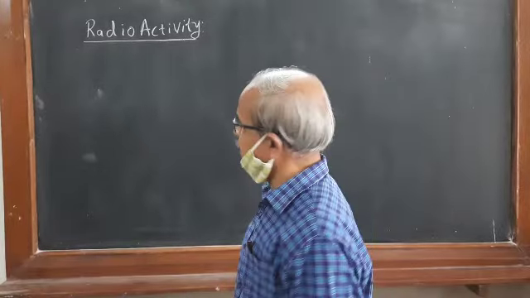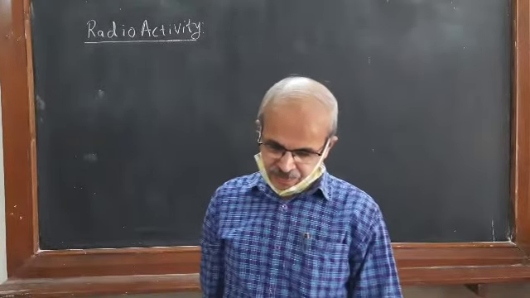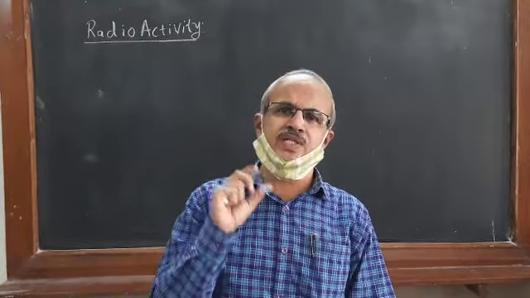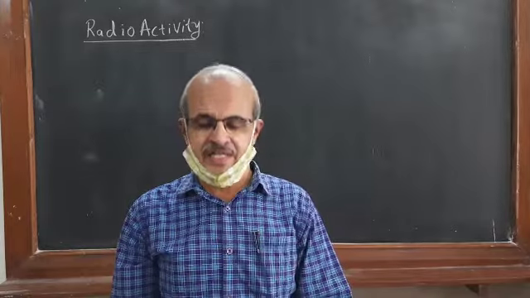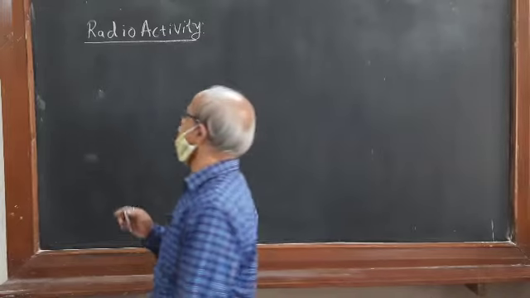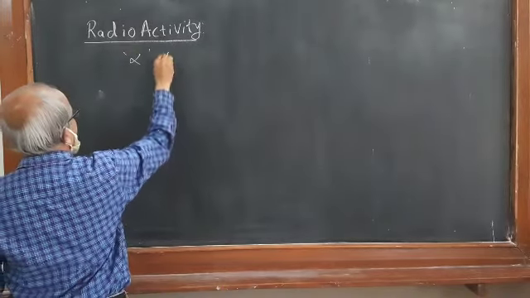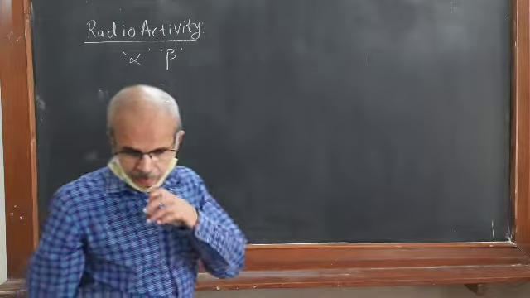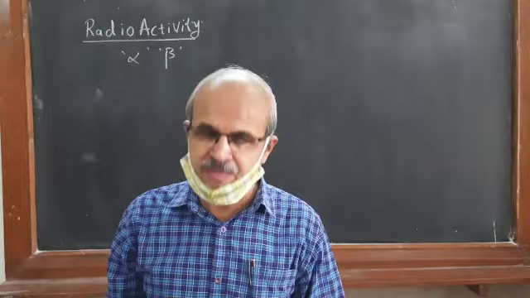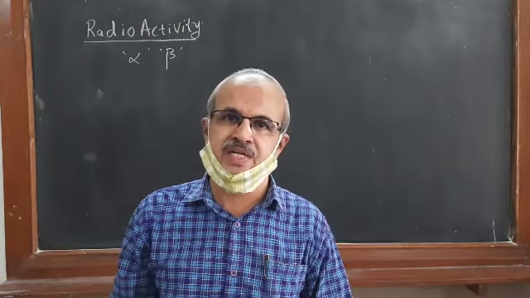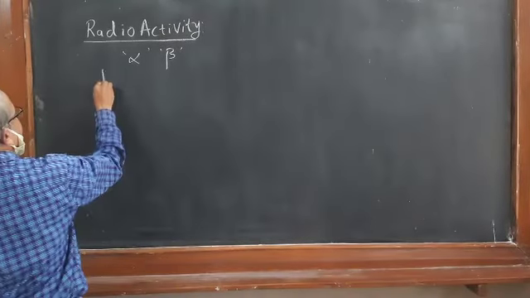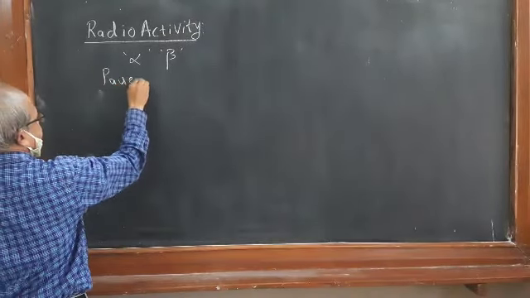Today, let us start with alpha decay. Before that, just one introduction for today's activity: when radioactive elements emit alpha rays or beta rays, they can emit alpha or beta particles. The original atom before the emission of these alpha and beta particles is called the parent atom.